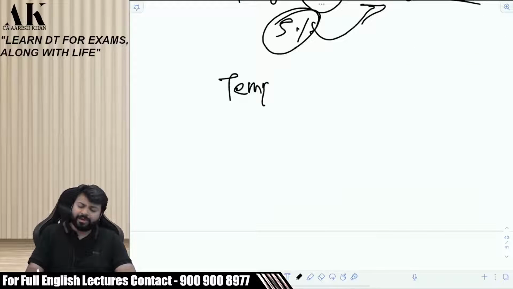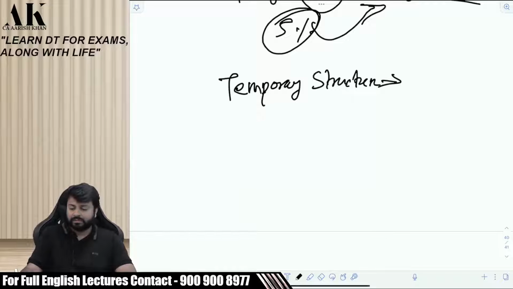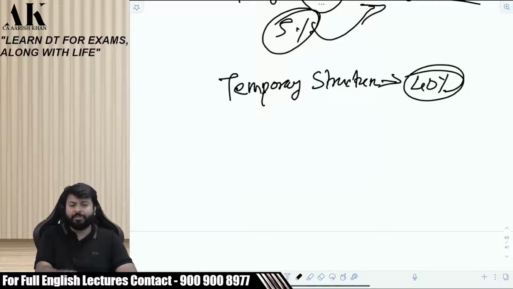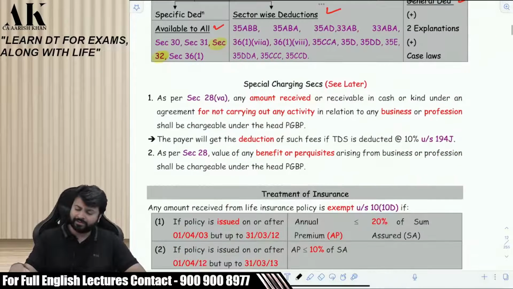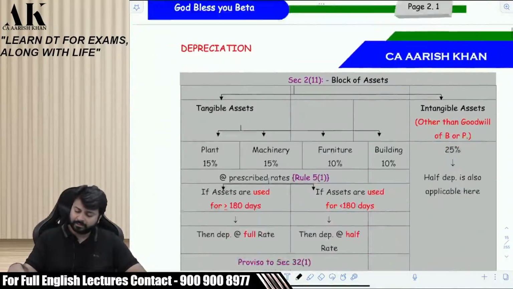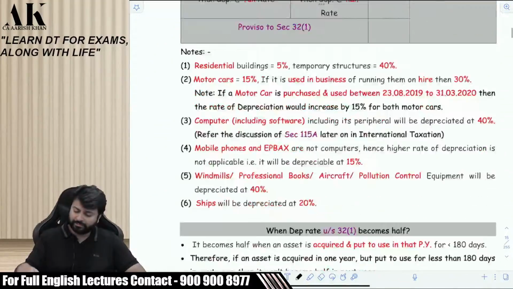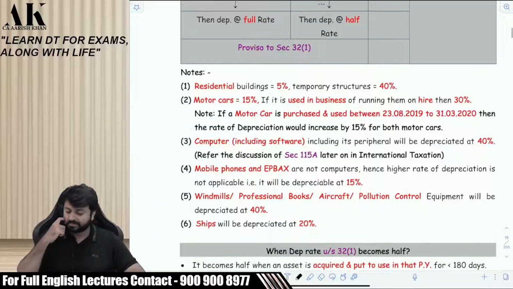Next, if you are making a building which is a temporary structure, then it is 40% depreciated. How much? 40% depreciated. You will get all these rates in your color book and even in your textbook at both the places. You can see here on page number 2.2, please.